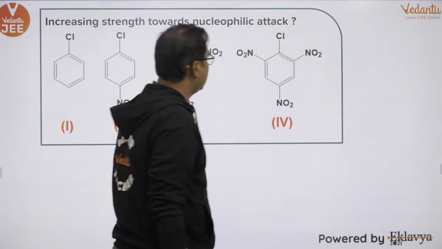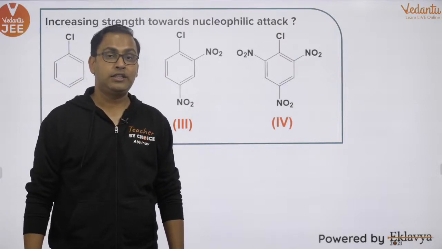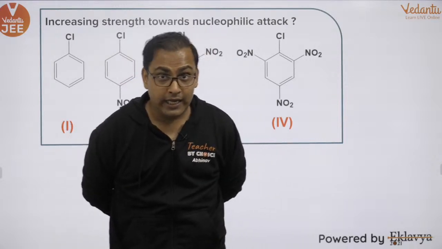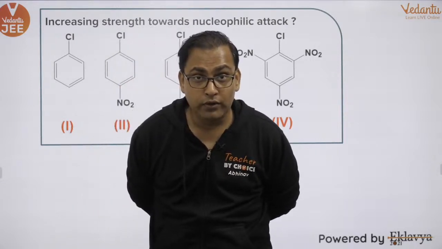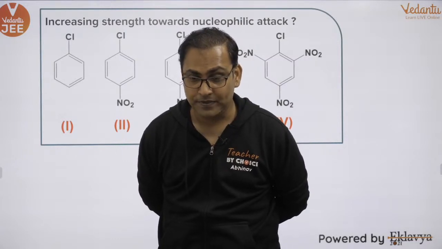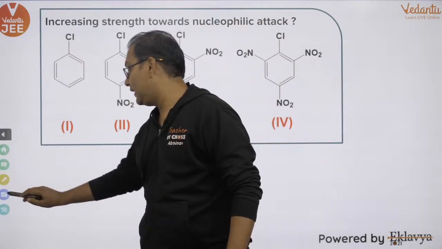So this was the question. Now this was a very nice question. This question was from the topic of alkyl and aryl halide, and that too the topic of nucleophilic aromatic substitution, the NAS reaction.